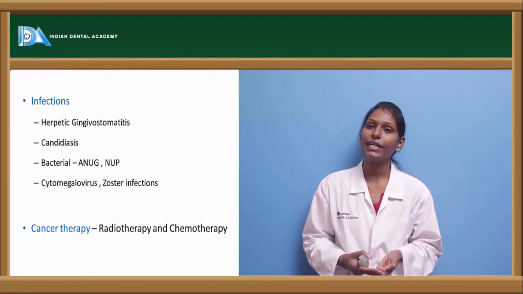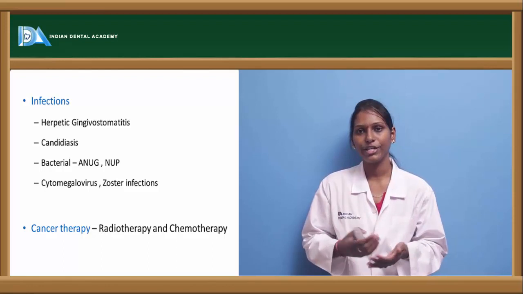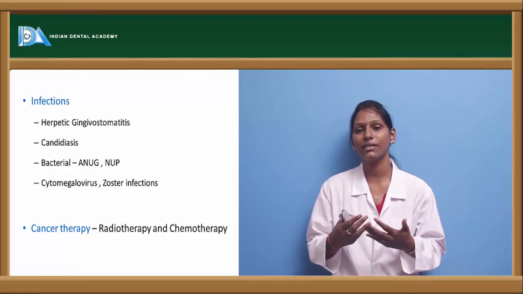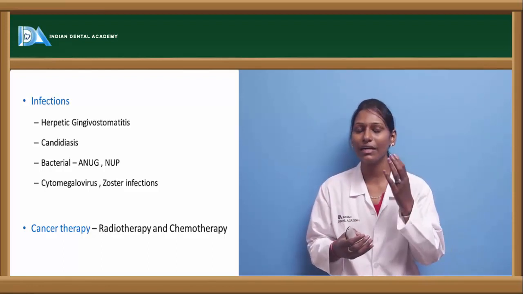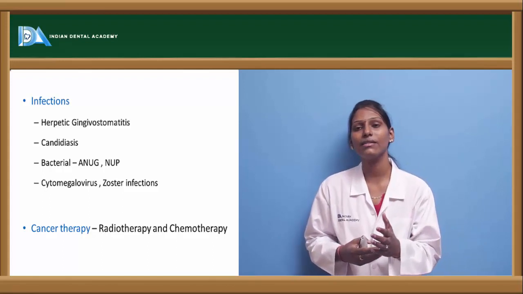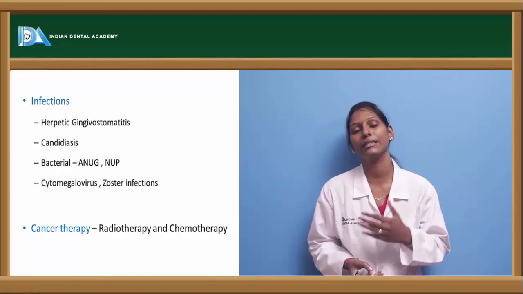Whenever a patient is delivered 55 gray radiation, especially in the head and neck region, the earliest symptom is mucositis, which can be graded as grade 1, grade 2, grade 3 and grade 4.